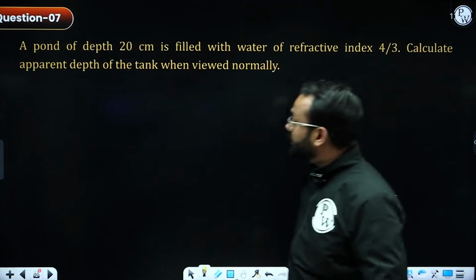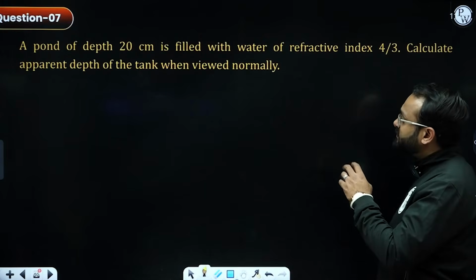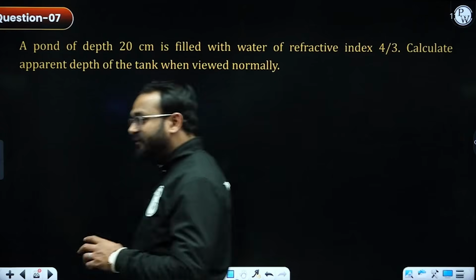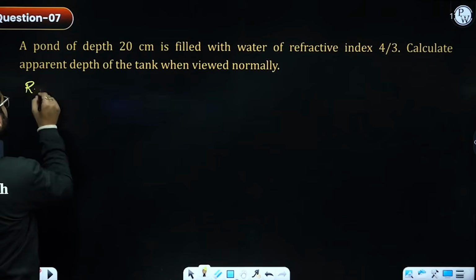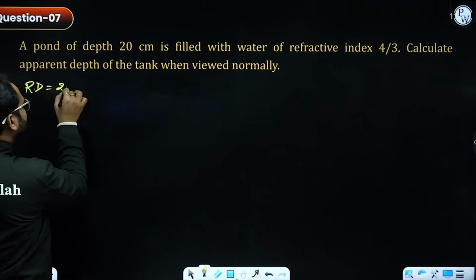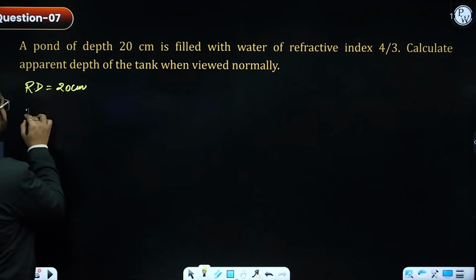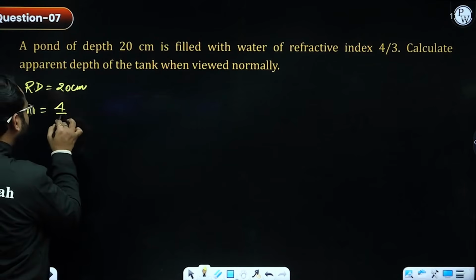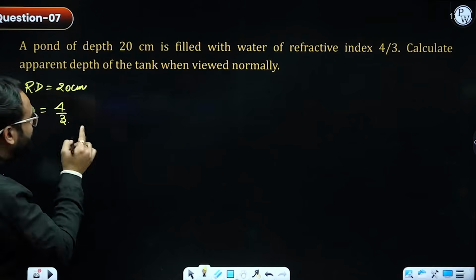What is the other type? A pond of depth 20 centimeter is filled with water. Now they have given us the depth of the water tank. We are given the real depth, which is 20 centimeter, and the refractive index is already given as 4 by 3. They are asking for the apparent depth of the tank.